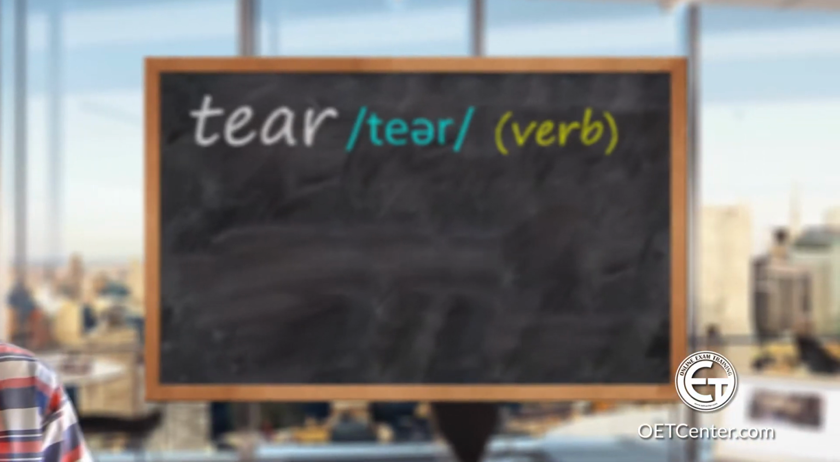You can use it in this sentence like this. This piece of paper tears easily. So I can tear this piece of paper, and this piece of paper can tear easily. So this was the first meaning of tear. Let's take a look at the other meanings of tear with some example sentences.